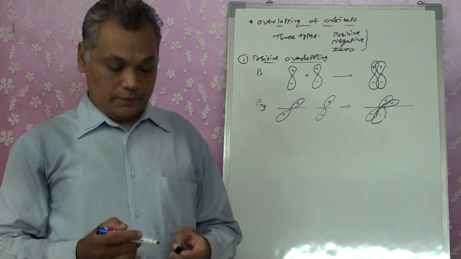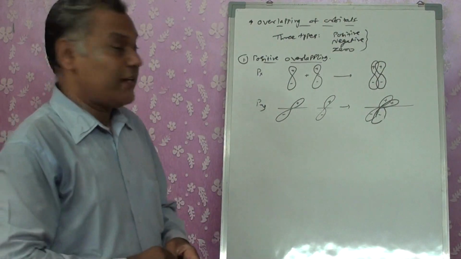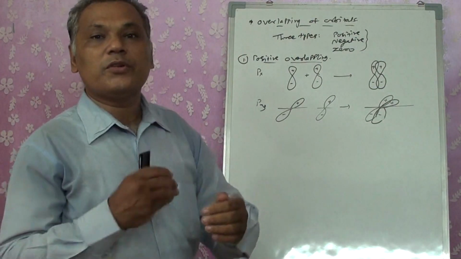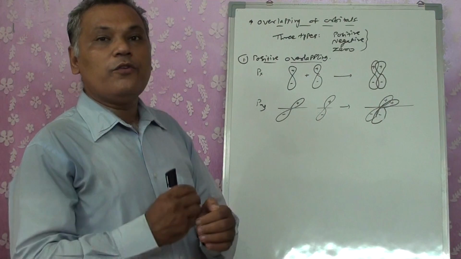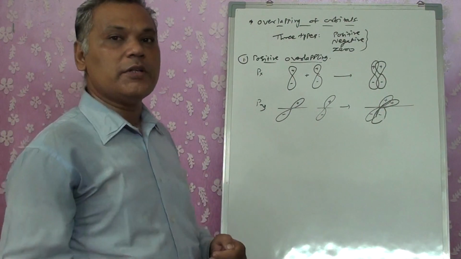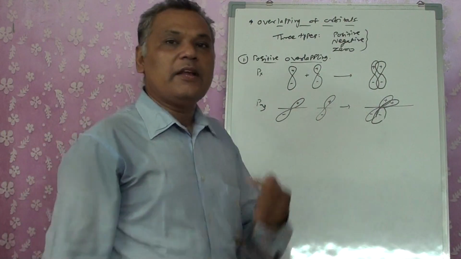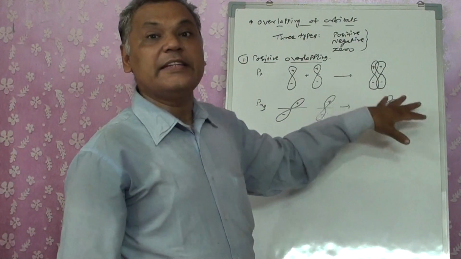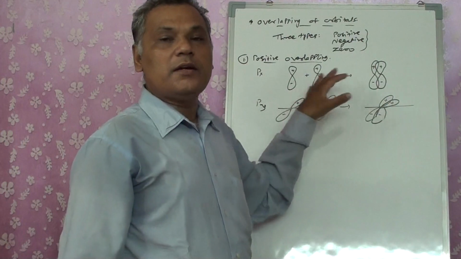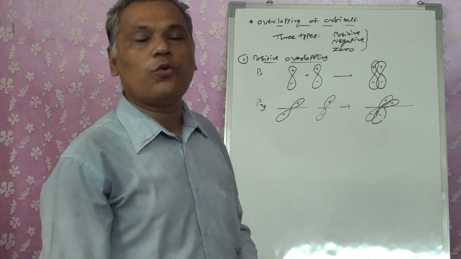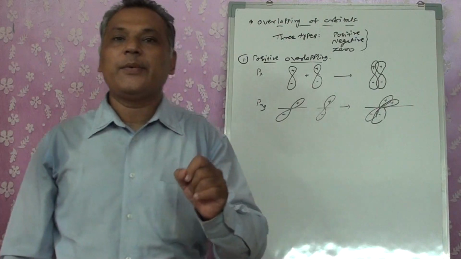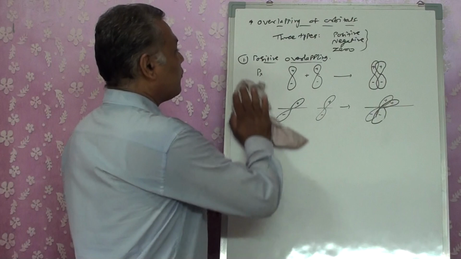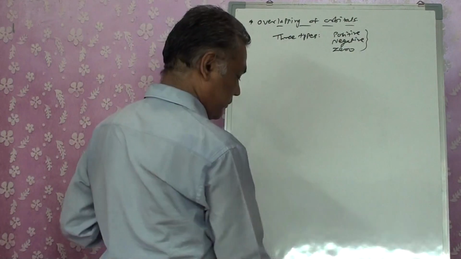Now the question arises, sir, in this case why won't we call it negative? It is not negative because of the sign of the negative. When you have opposite lobes of orbitals combining with one another, then we consider it as negative, right? So here we have like lobes of the orbitals overlapping each other, so we consider them as positive overlapping. Let's take an example of negative overlapping.